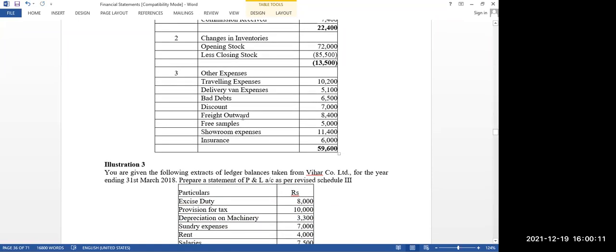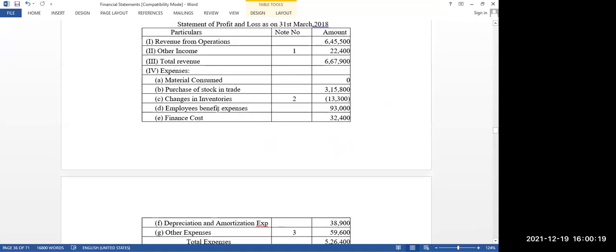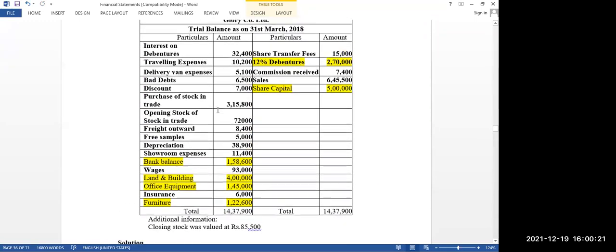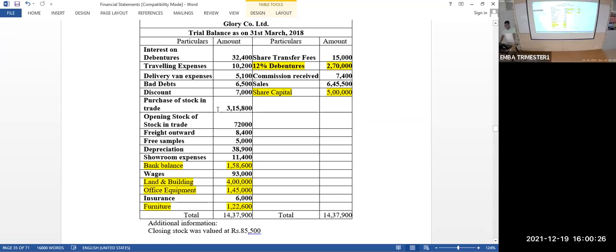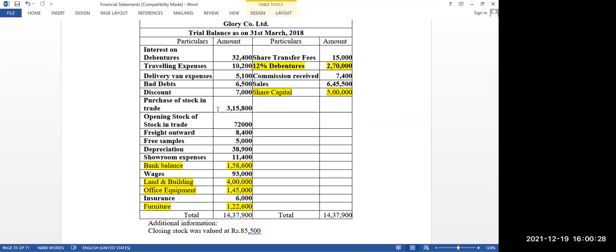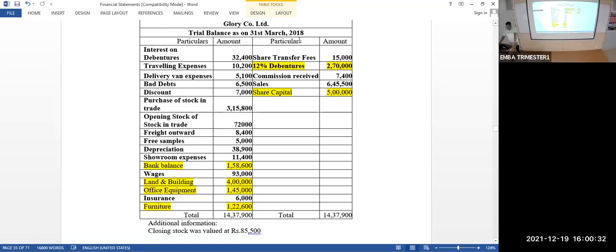Are there any bifurcations for the debit side, where it can be classified only as, say, liability? Are there segmentations for the credit and debit side? No, you were asking about the trial balance. Yes, the trial balance. There is a credit side on the right hand side, correct? Yeah, this side is fully credit side.